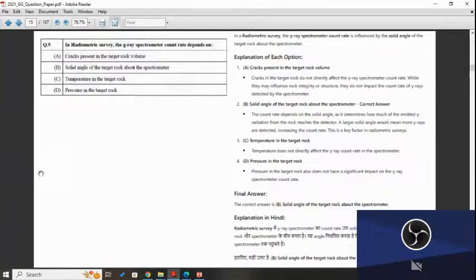This is the correct answer because in a radiometric survey, the gamma ray spectrometer count rate depends on the solid angle, as it determines how emitted gamma radiation from the rock reaches the detector. A larger solid angle would mean more gamma rays are detected, increasing the count rate. This is a key factor in radiometric survey. So solid angle must be remembered.